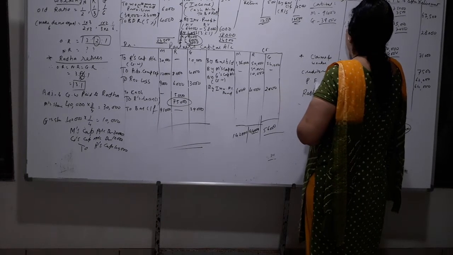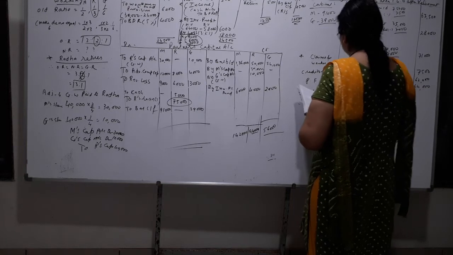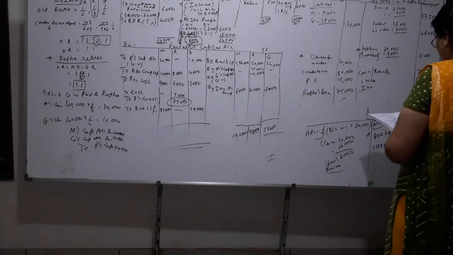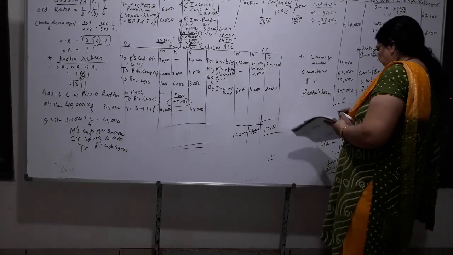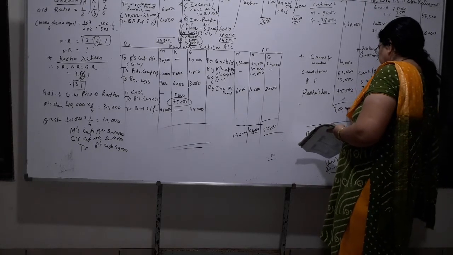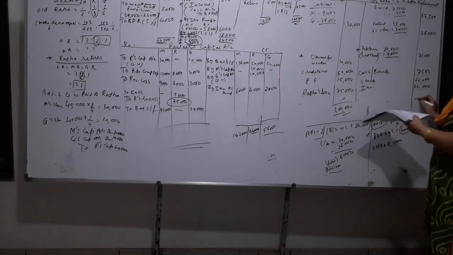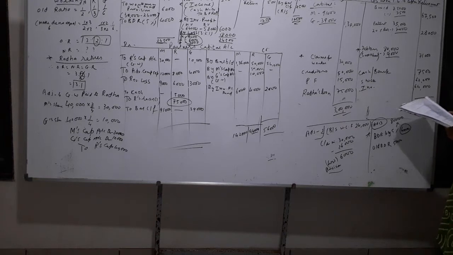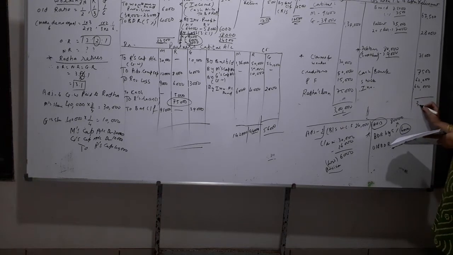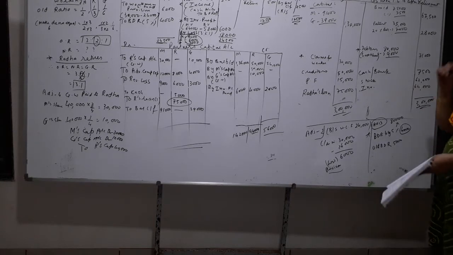So your total will be 3 lakhs. You are also 3 lakhs. Okay, so this is the sum.